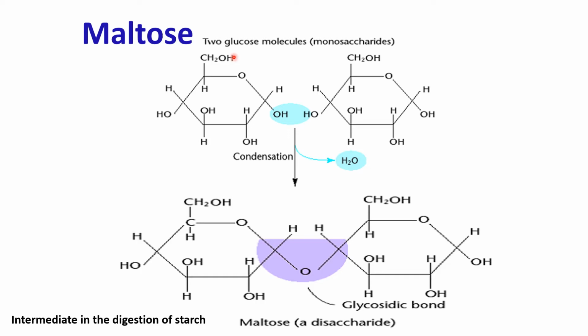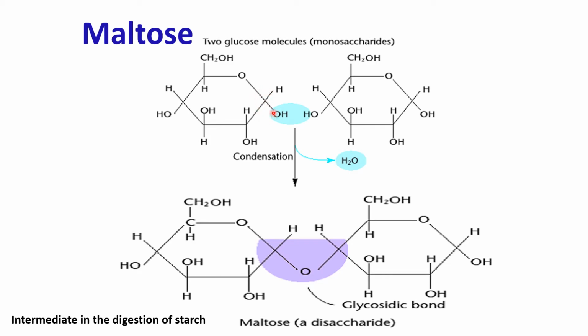Carbon number 1 of the glucose is not an asymmetric carbon atom if the glucose is in the linear structure. But as a result of hemiacetal linkage, when this glucose molecule assumes a ring structure, carbon 1 of the glucose becomes an asymmetric carbon atom, and that carbon is called the anomeric carbon. So this is the anomeric carbon of this glucose residue.